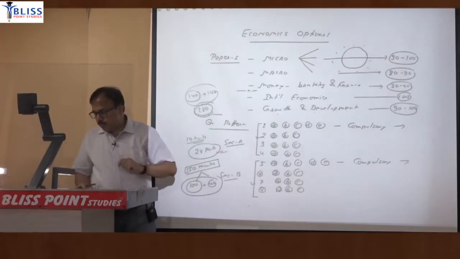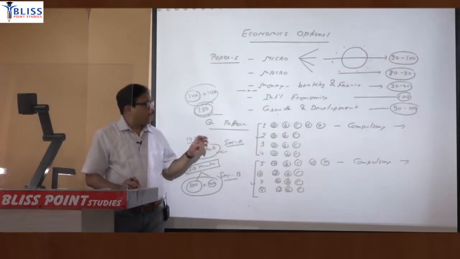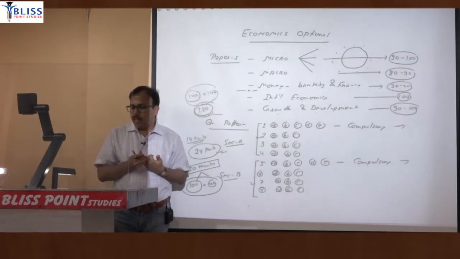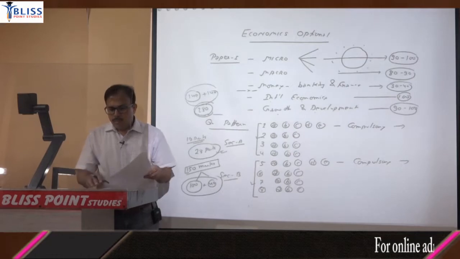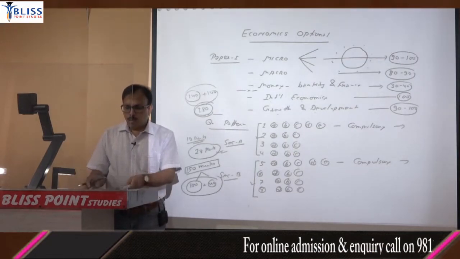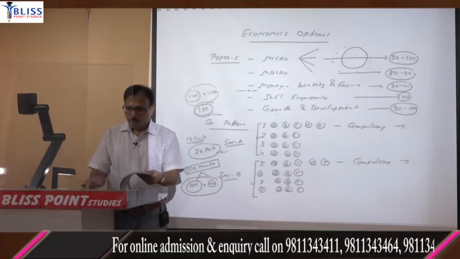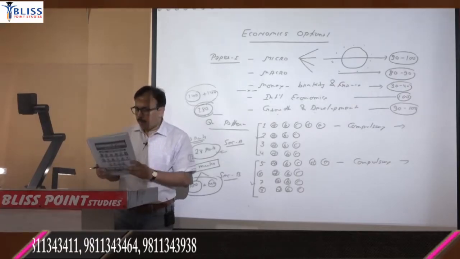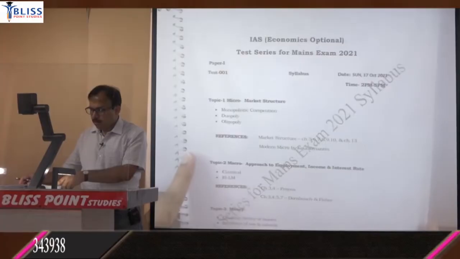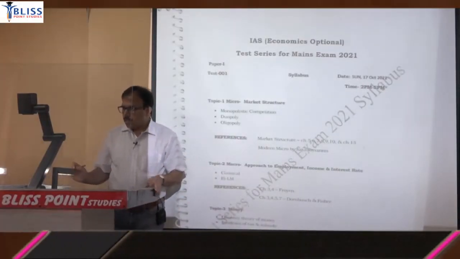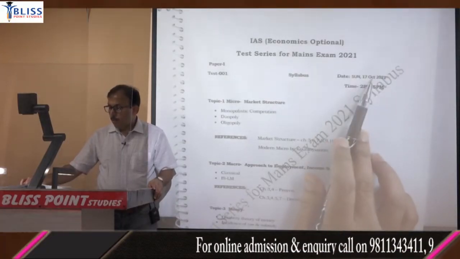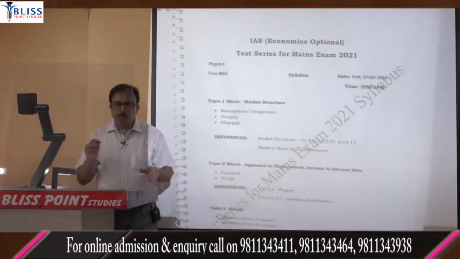Now the second part that we have to discuss in this orientation is what will be the sources for micro, for macro, for money and banking, international economics, growth and development. Now those sources are in fact mentioned in your test series schedule. So the test series schedule, you can find that schedule online. Test started just yesterday, 17th of October, and the syllabus of each test is there.